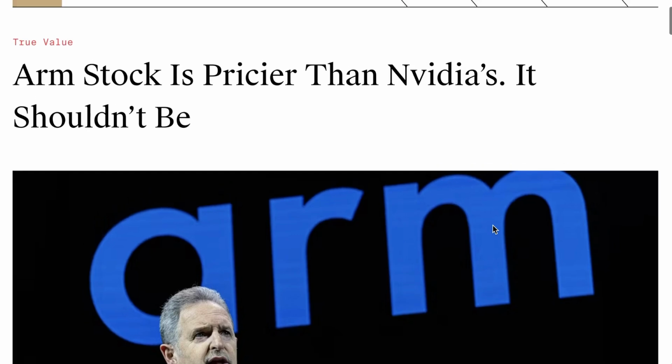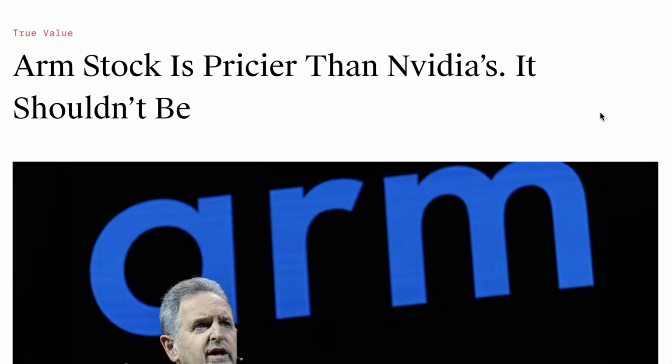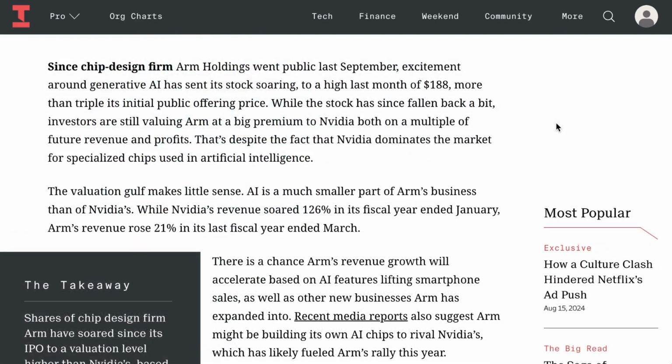Meanwhile, The Information is arguing that another AI-related stock, ARM, is priced too highly. They write, since chip design firm ARM Holdings went public last September, excitement around generative AI has sent its stock soaring to a high last month of $188, more than triple its IPO price. While the stock has since fallen back a bit, investors are still valuing ARM at a big premium to NVIDIA, both on a multiple of future revenue and profits. The valuation gulf makes little sense.